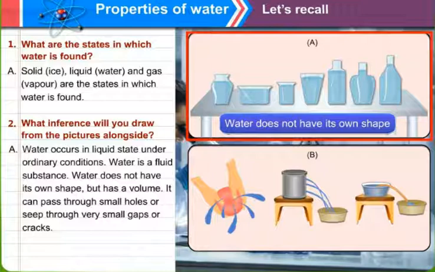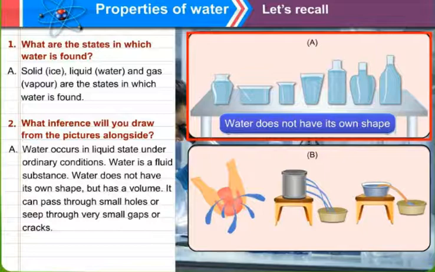You can see in picture A, there are various types of vessels, and each vessel in which water is filled, that means water takes the shape of the container. It does not have its own shape, it takes the shape of the container, but has a volume.